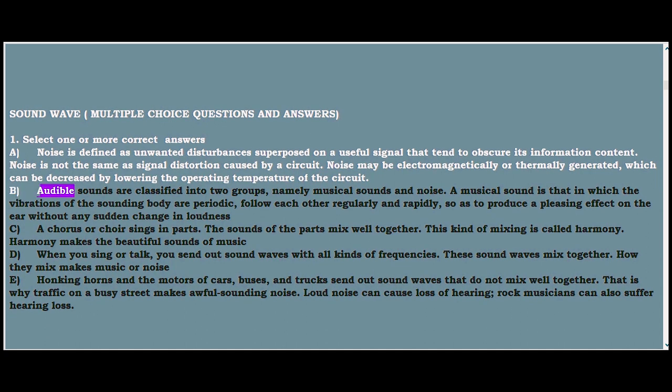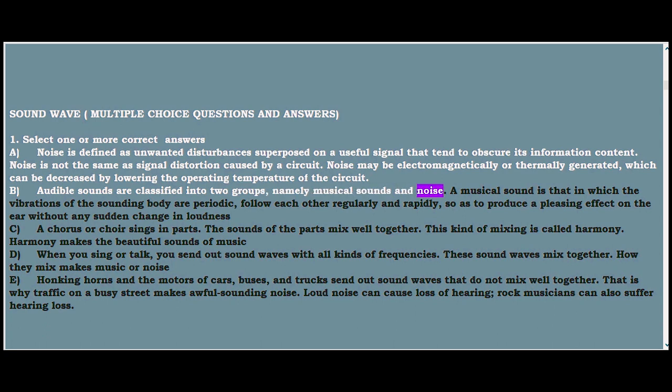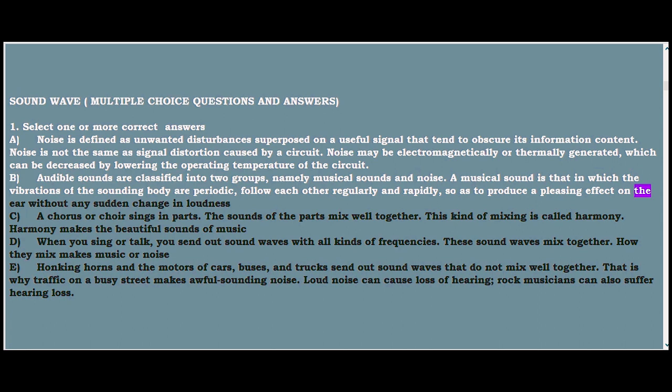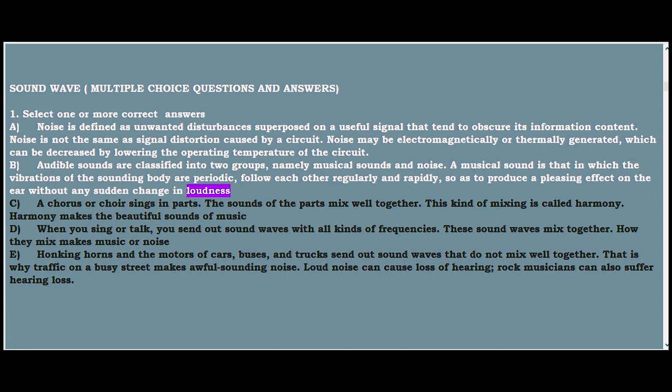B. Audible sounds are classified into two groups, namely musical sounds and noise. A musical sound is that in which the vibrations of the sounding body are periodic, follow each other regularly and rapidly, so as to produce a pleasing effect on the ear without any sudden change in loudness.